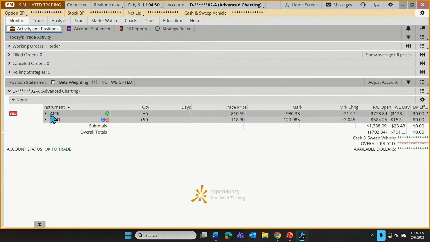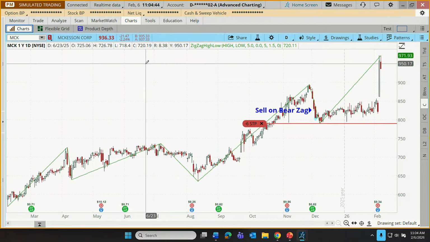I think there may be action to be taken on both of these. Let's have a look at our McKesson position first. This is back when we were taking small positions. We were taking little tiny positions just as examples. Kind of wish this one was bigger because look at how it's doing. Yeah, let's go to the McKesson chart.